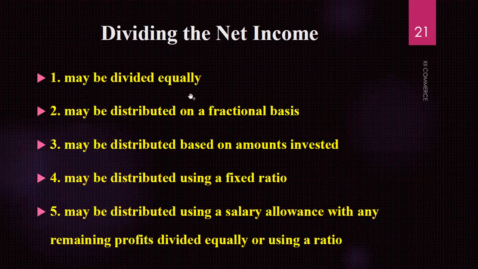What are those methods which we need to understand for the distribution of net income? Number one, it may be divided equally. Definitely your net income can be divided equally. If we have no agreement, then it may be distributed on a fractional basis. We have discussed this thing, what fractional basis is: 3 is to 4, 1 is to 3, fractions like 1 upon 2, 3 upon 4. You all know what a fraction is.